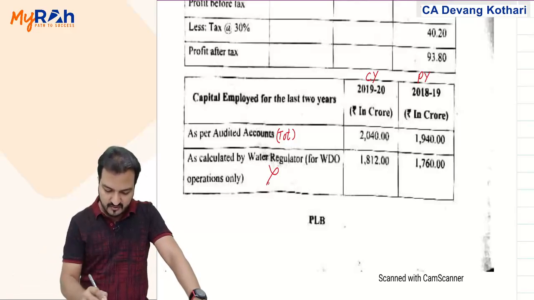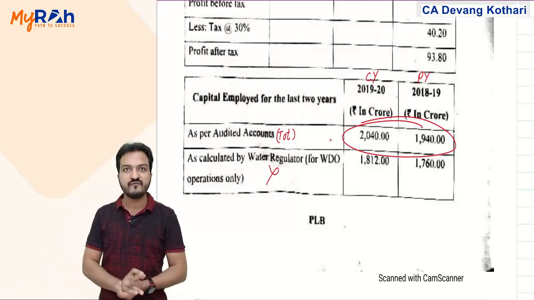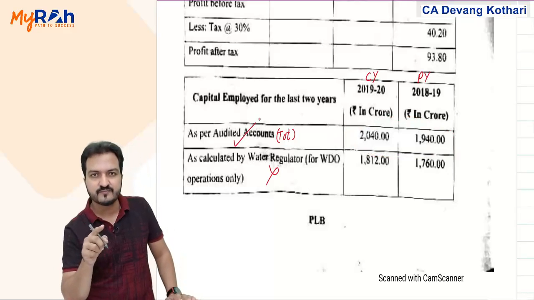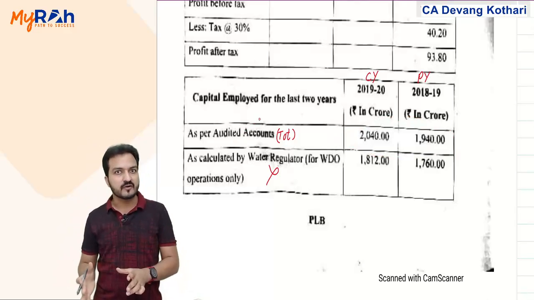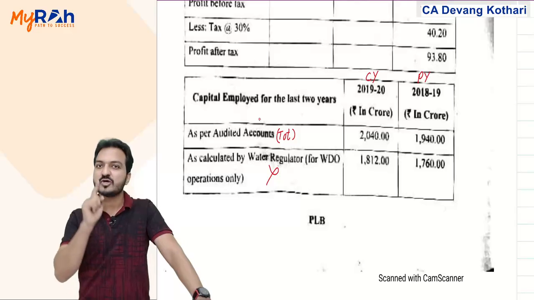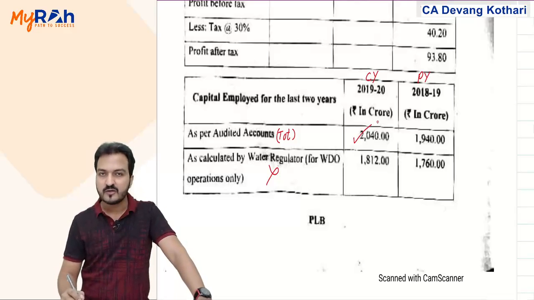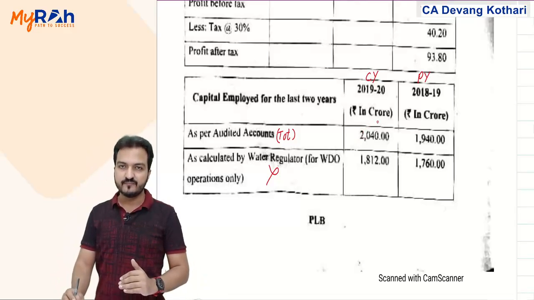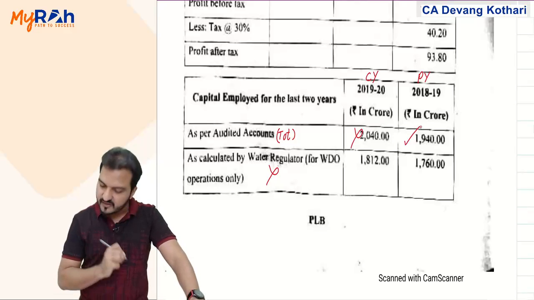Acha. And which capital will you consider in calculating EVA? Current year capital or previous year capital? Well, if this is the capital as per audited accounts, tell me, in audited accounts, do you show opening capital or closing capital? Naturally, as per audited accounts, that is closing capital. So will I use closing capital of current year? No. For EVA, you need opening capital of current year, meaning closing capital of previous year.